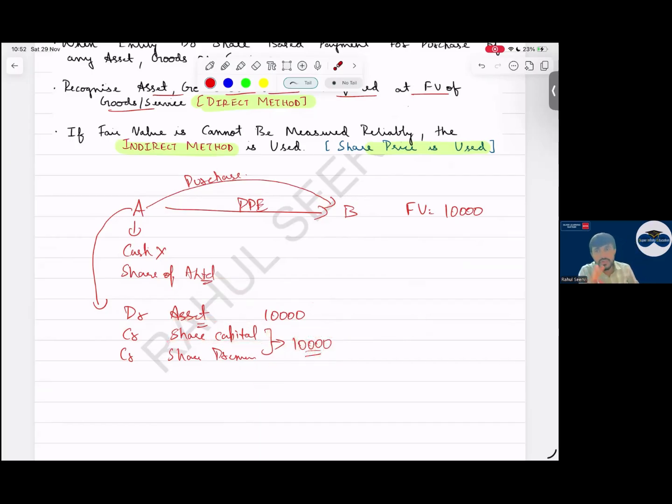Cash settled and these two are frequently tested. In your pre-mock also the question is there. IFRS 2 share-based payment is that. IAS 19 employee benefit is that. IFRS 15 revenue is that. IAS 37 is also that, provisions, and I mentioned that IAS 37 is very important. IAS 12 taxation is also there.